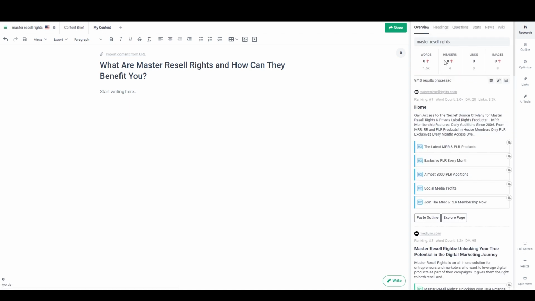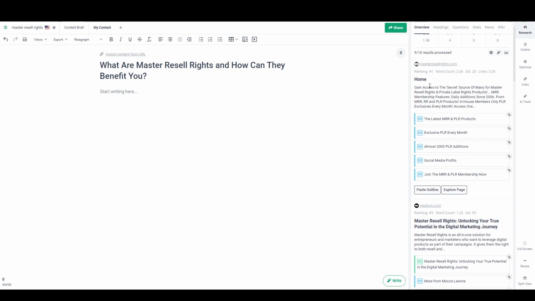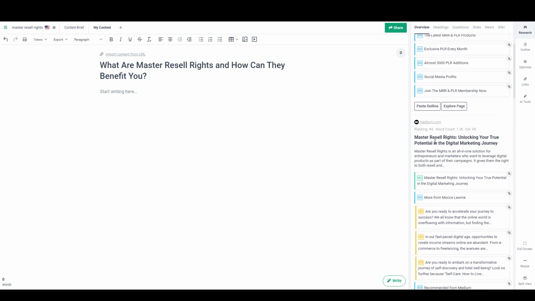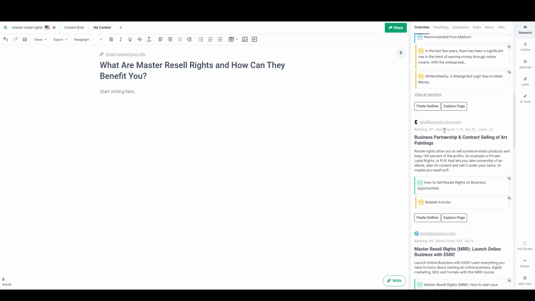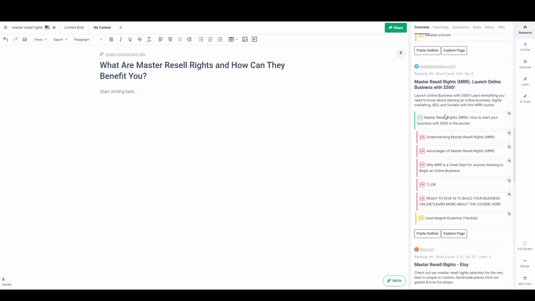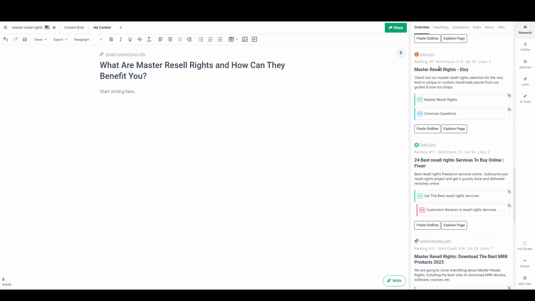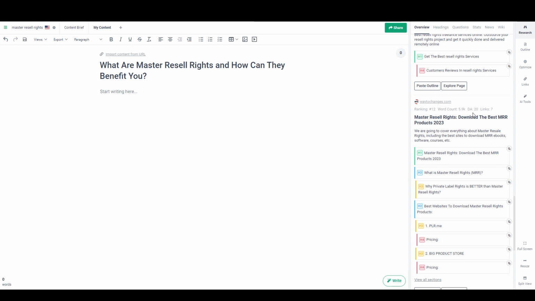And one thing that I like to pay attention to is, in addition to right here where it says how many of the results are processed, so one of them still isn't, I also like to pay attention to the number of words. So right now I have 0 words in my article, and the recommended number is 1.5K based on the average of the articles that I've selected. But then if I scroll down here, I can get a little bit of information about each of these. And so if I look at the top ranking one, that's 2,000. The next one is 1.2K, then 1.1, 900, 2,000, and this one down here is almost 6,000.